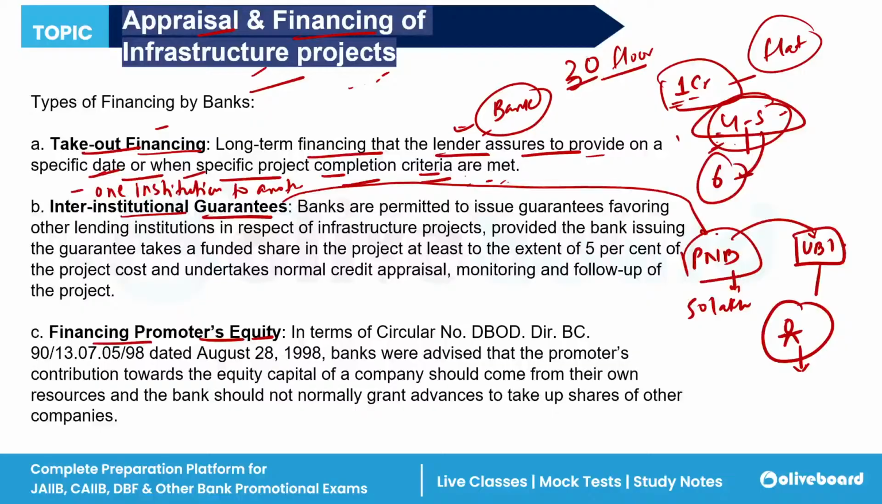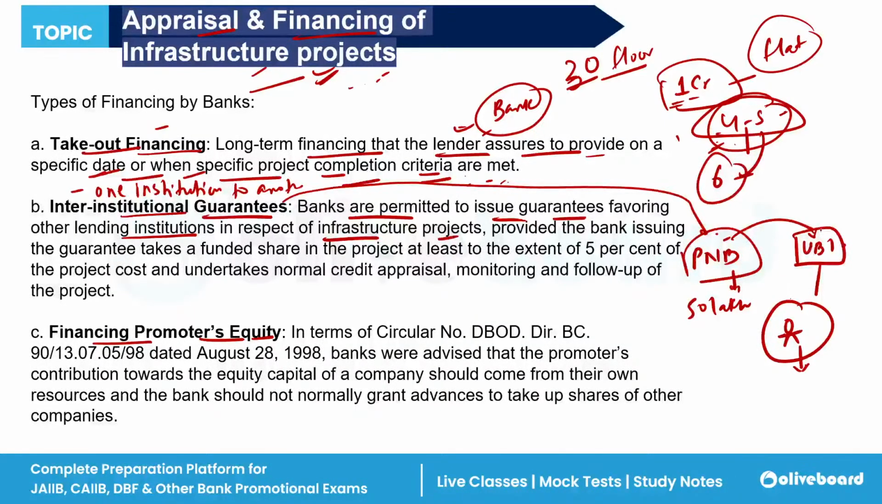But what criteria have to be fulfilled? Banks are permitted to issue guarantees. So this PNB is giving a guarantee of Union Bank of India to this particular borrower, favoring another lending institution in respect of an infrastructure project. And the guarantee has been made only on an infrastructure project. Remember. What happens? PNB gives a guarantee that Union Bank of India will give money.